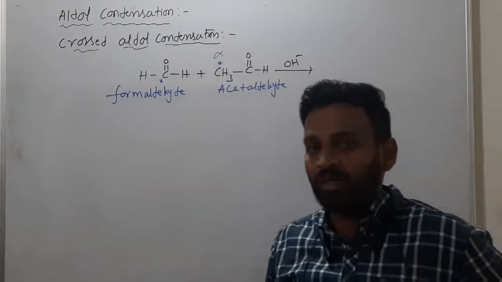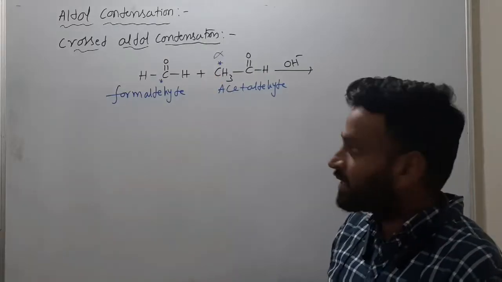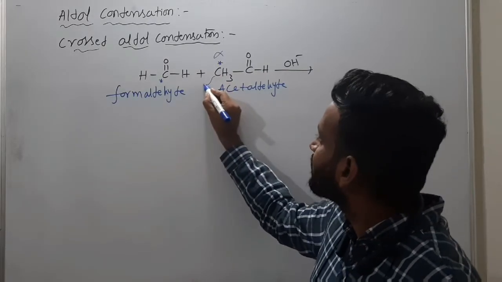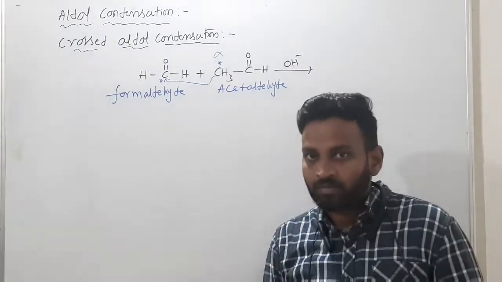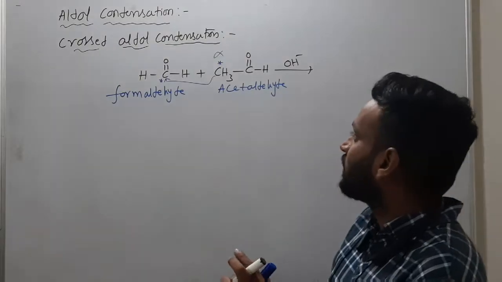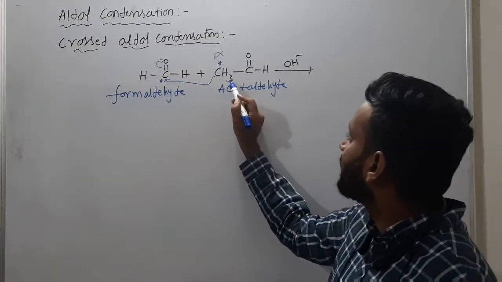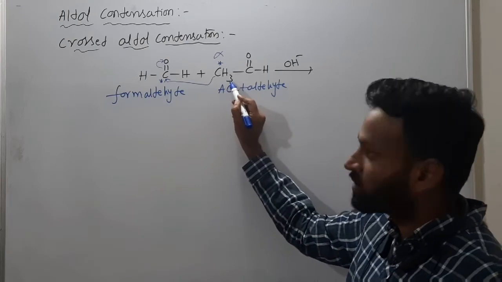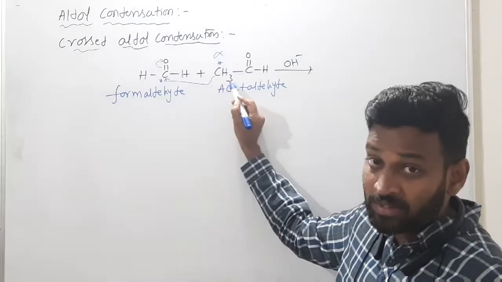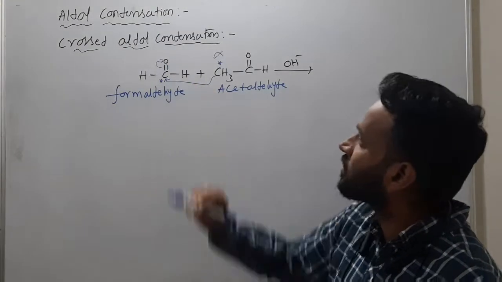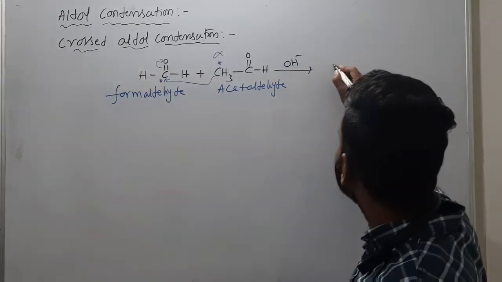From the alpha carbon, hydrogen will be removed. Certainly this will become CH2 and this will add on here. Next, this pi bond will migrate towards oxygen. Then the alpha hydrogen lost, that H plus, will add on this oxygen.